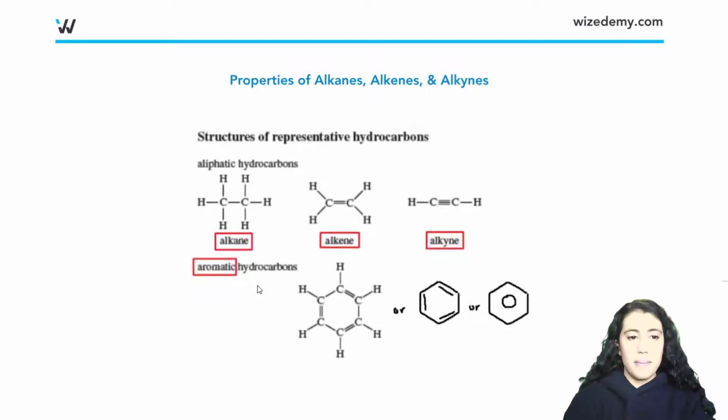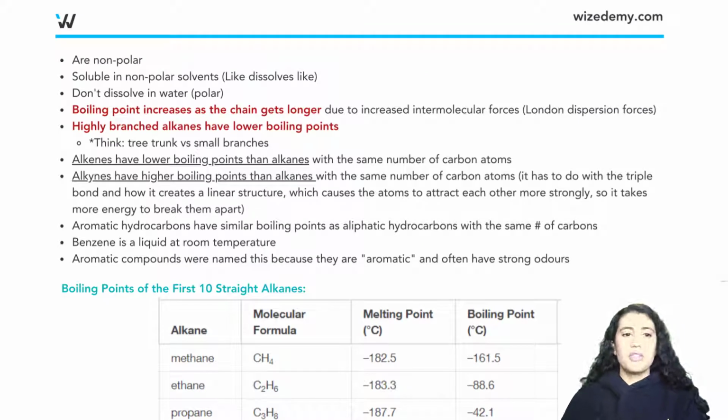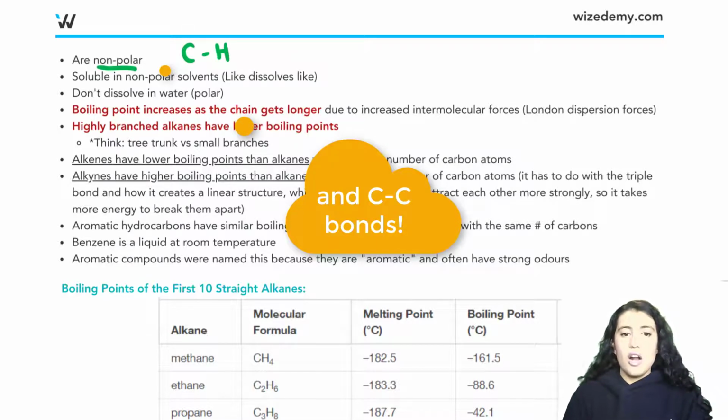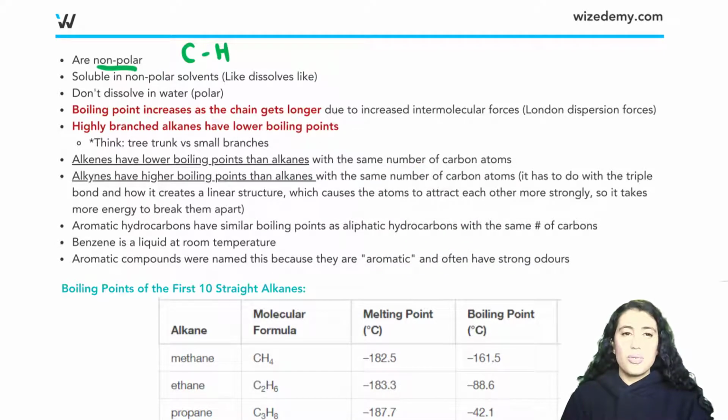So let's see that. There are a lot of words here, but we're going to go through these step by step, and I'll point out the most important information for us to know. The first thing is that these are all nonpolar, and that's because they just have carbon-hydrogen bonds. Carbon and hydrogen are not very electronegative, so they're just nonpolar. There's no polarity. I can't draw a dipole moment pointing towards the more electronegative atom.